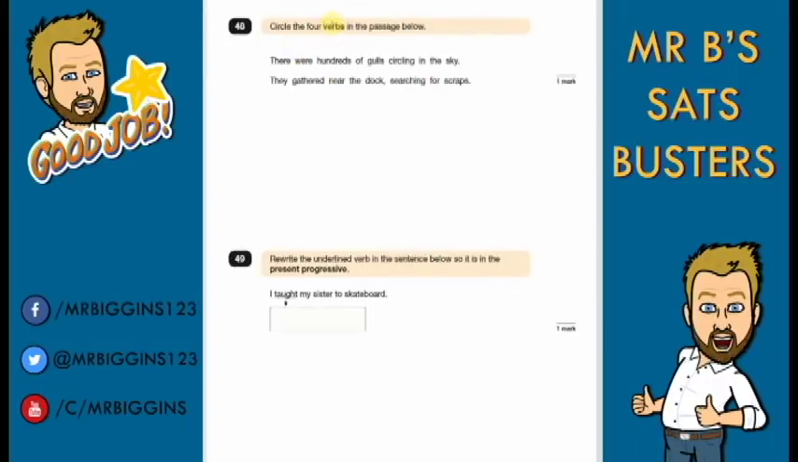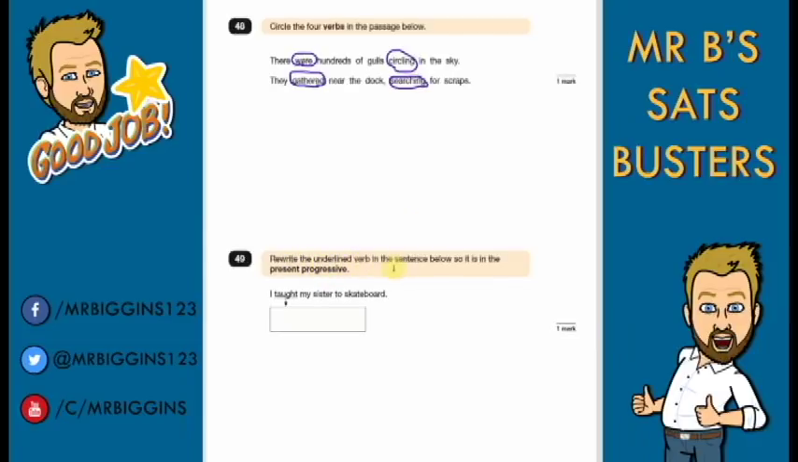Circle the 4 verbs in the passage below. Remember verbs, our doing word. It's been nice, it's telling us how many there are. Okay, there's some easy ones to spot. Okay, we've got our ing words, circling, searching, gathered, things that people are doing, so those should help us find them quite quickly. The one that might be a bit tricky to find is were, okay, because that is the past tense of to be, okay, and being something is you're doing something, okay, so were is our last one.